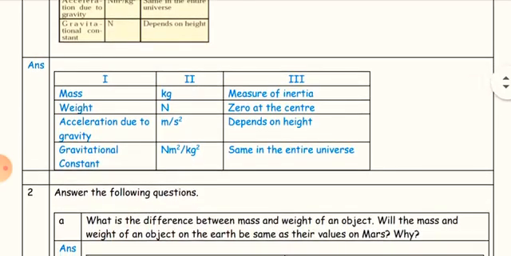See in the answer, mass: the unit of mass is kg and the property is measure of inertia. Weight: the unit of weight is Newton and it is 0 at the center of the earth. Acceleration due to gravity: unit is meter per second square, depends on height. Gravitational constant: unit is Newton meter square per kg square, same in the entire universe.